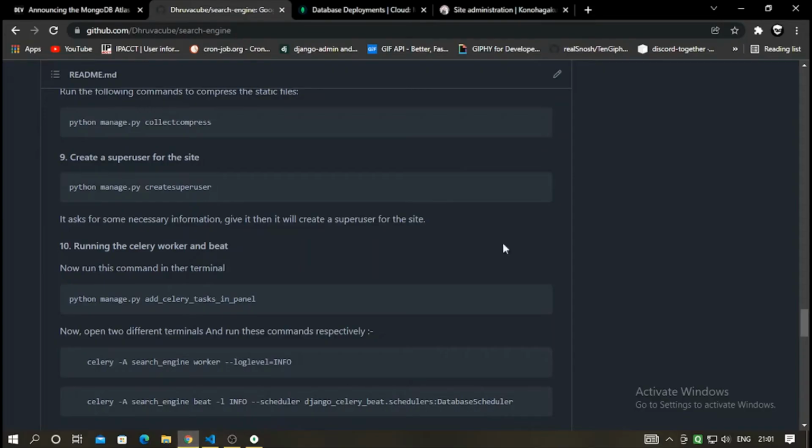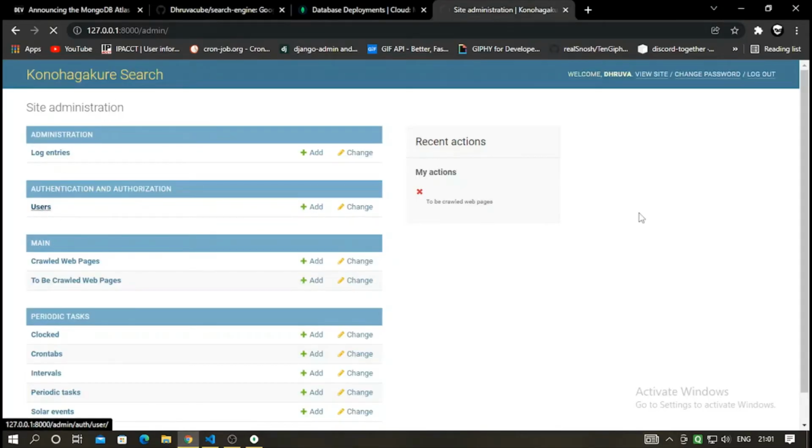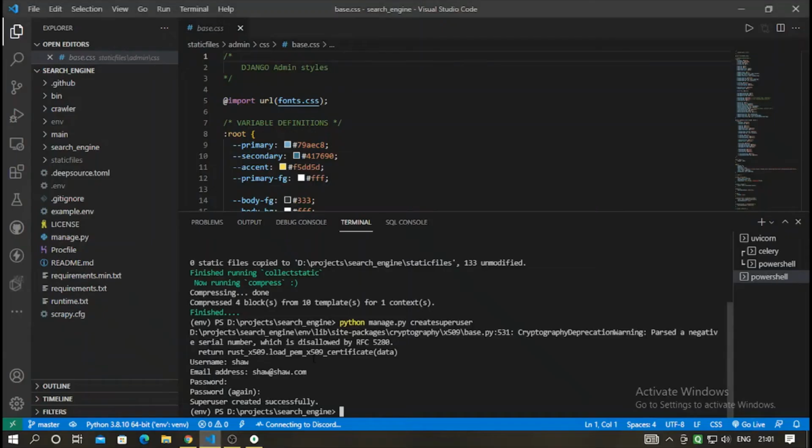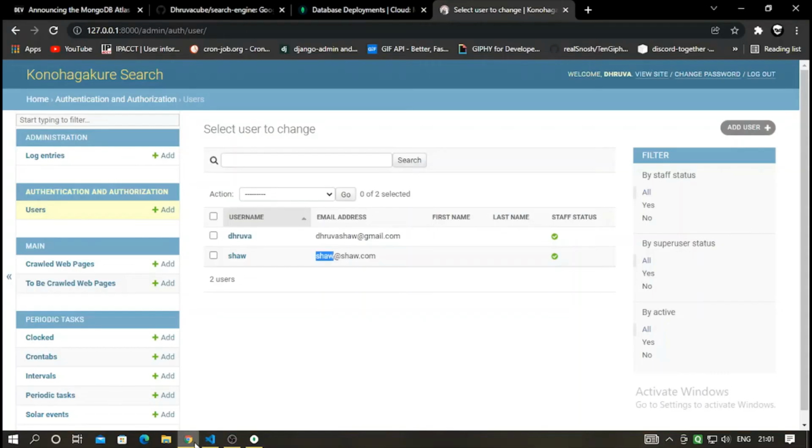If you wish to see, I'll show you users. There you can see another superuser under the name of Shaw, and we gave the email address shaw@shaw.com. There you can see. So yeah, it would create the superuser, and do remember your password.